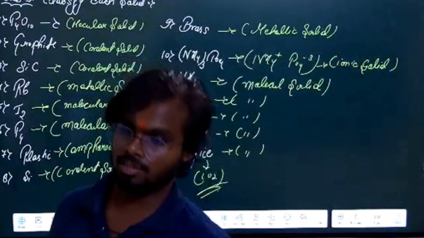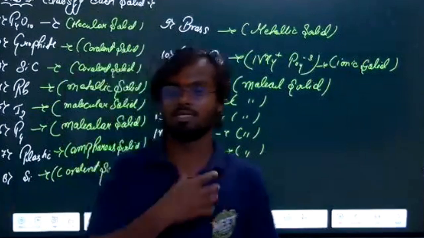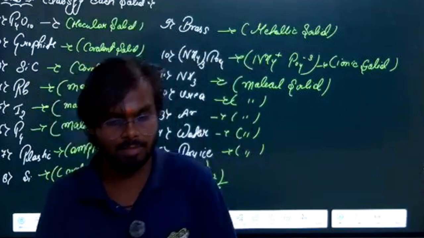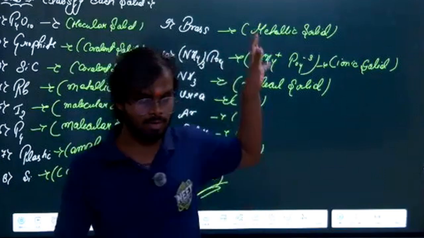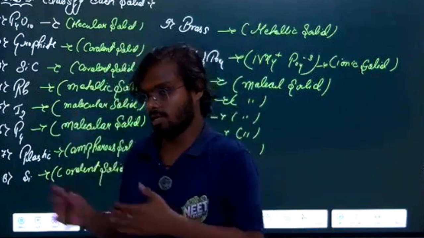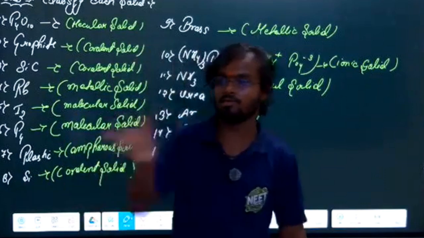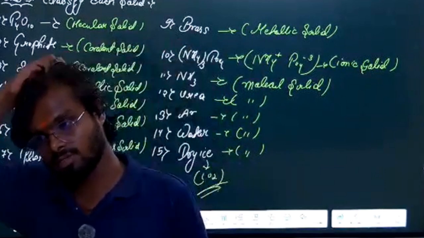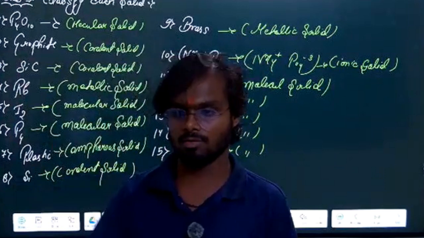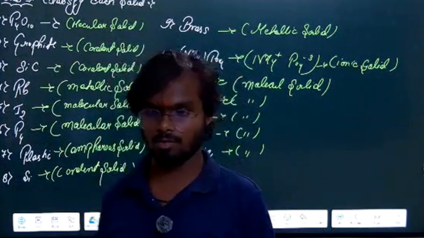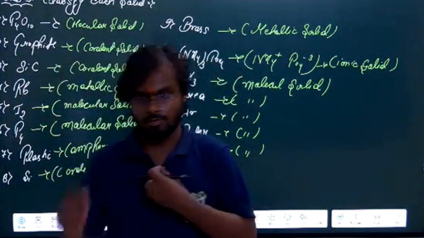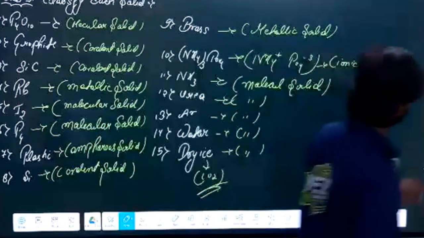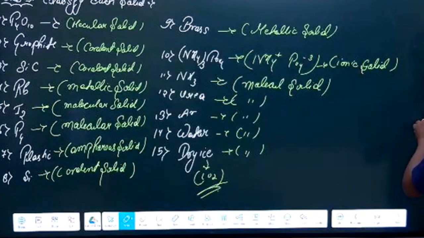So I hope now you are confident to find out which type of solid it is. Generally in the exam, they will give you such compounds and sometimes ask you to tell which type of solid it is. If you remember all these examples and the concept I've told you, you can solve any question on this topic. Solid state will take 4 to 5 lectures to cover, and we will finish it and you will enjoy it. Do you have any doubt or any suggestion for me?